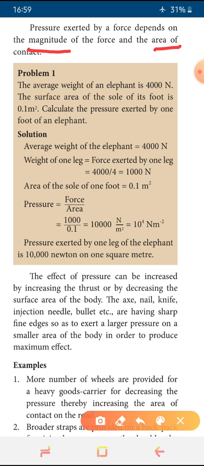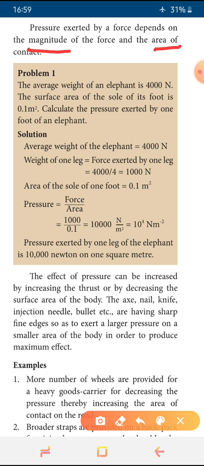And pressure area is given 0.1 meter square. So what is the formula for pressure? F by A. So F we know that is 1000 by one leg, and area 0.1, we are dividing that, then answer is 10,000. That we can write as 10 power 4 Newton per meter square. So pressure exerted by one leg is 10,000 Newton per 1 square meter.